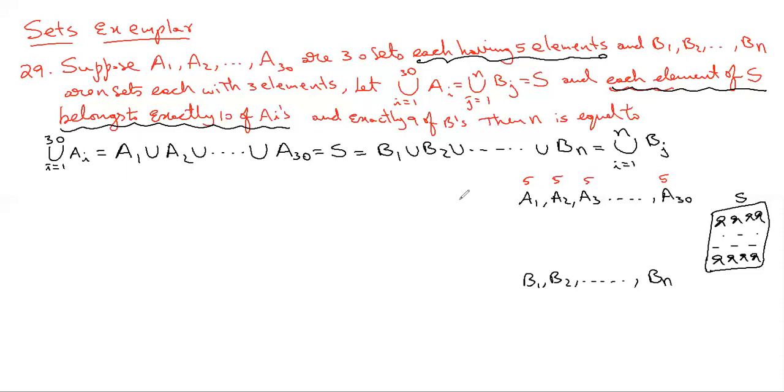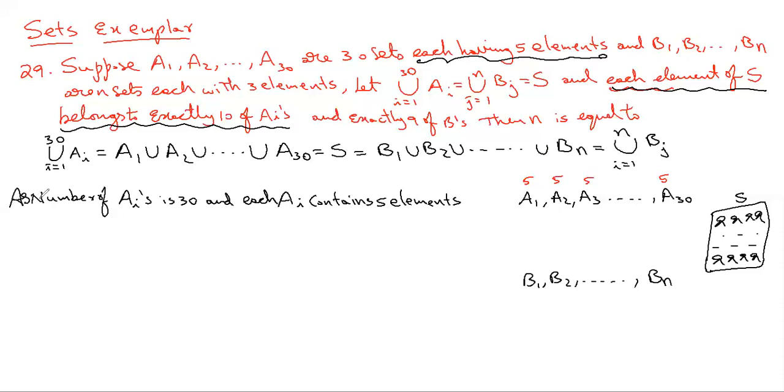So without using that word, let us try to write this observation. The number of Ai's is 30, and each Ai contains 5 elements. As the number of Ai's is 30 and each Ai contains 5 elements,